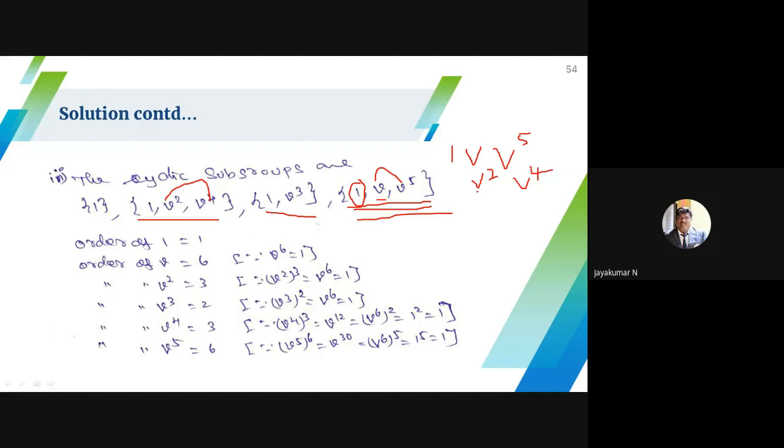Suppose V square into V becomes V cube, so we can add V cube simultaneously, and we can add the inverse of V cube. Then V power 4 into V power 5 is V power 9, and V power 9 is nothing but V power 3. Already V power 3 exists.